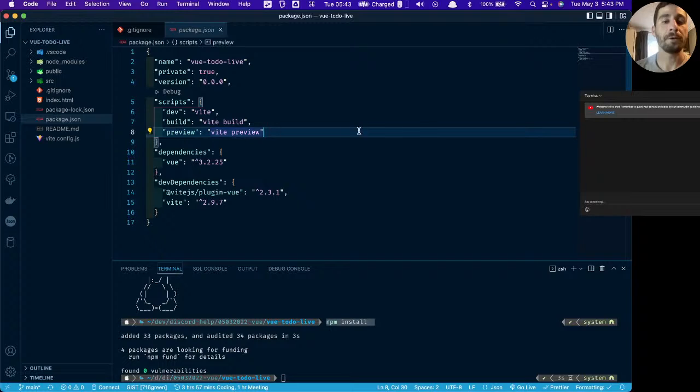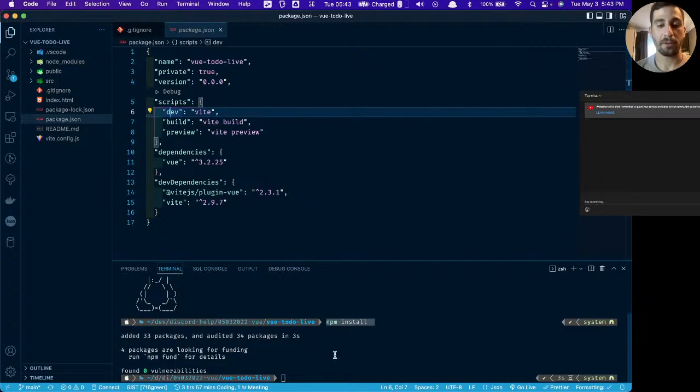Now, preview, if I'm being completely honest, I just don't understand what the purpose of it is. It seems to just start a dev server, but on a different port. I'm sure there's a reason for it. I've never really looked into it, and I've never had the need to use it. So dev is what we're going to use to actually start the dev server.